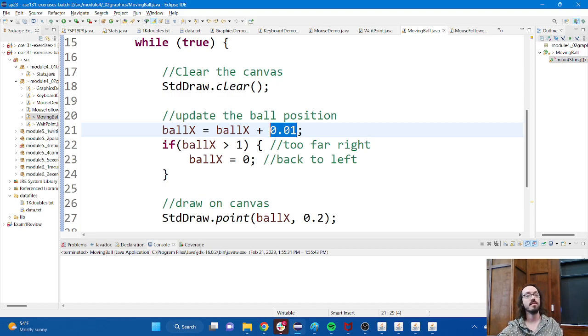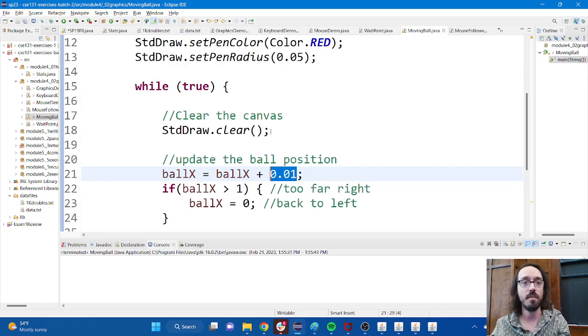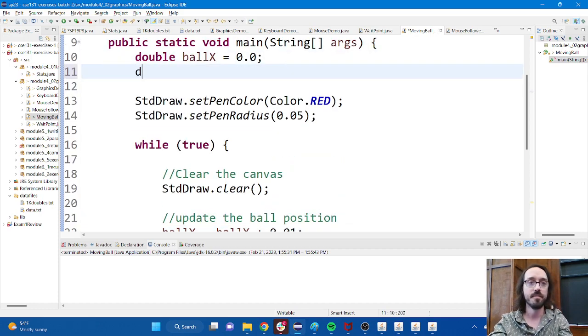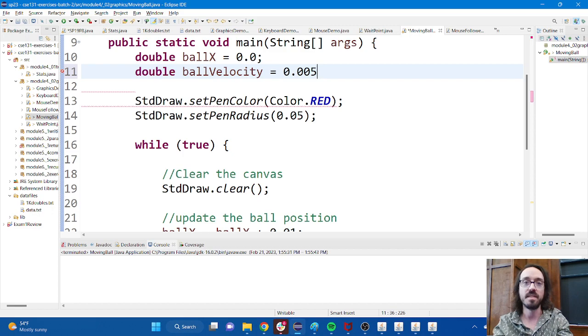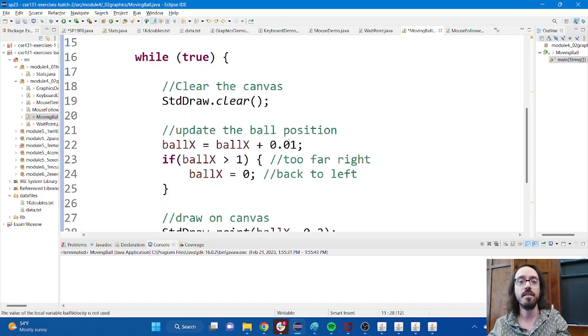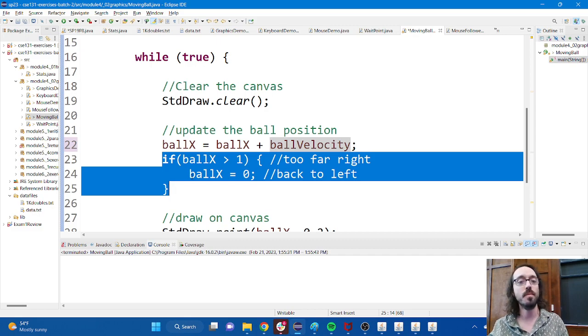If I want the ball to move in the opposite direction, then I need a negative velocity, right? Let me show you what I mean by that. I'm going to come up here and double ball velocity equals, whoops, forgot how to type all of a sudden. I'm going to set it back to its original value. Down here, I'm going to use the variable, and now we can actually take this simulation a little bit farther.